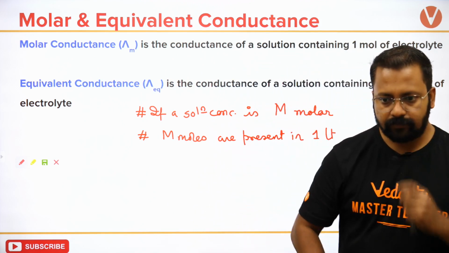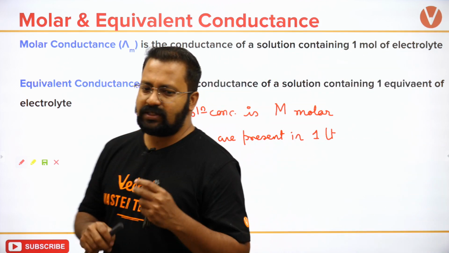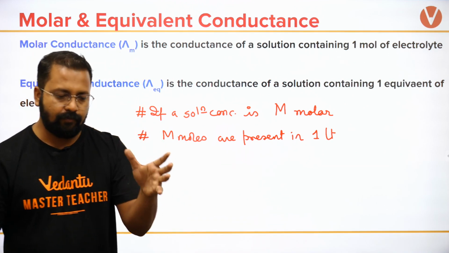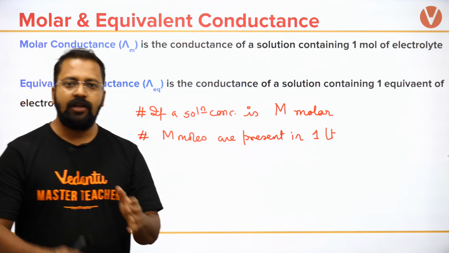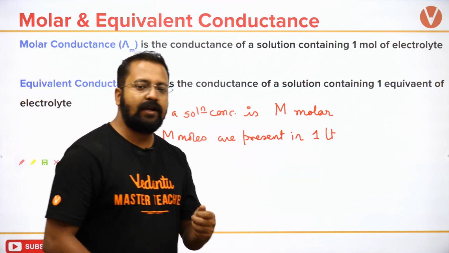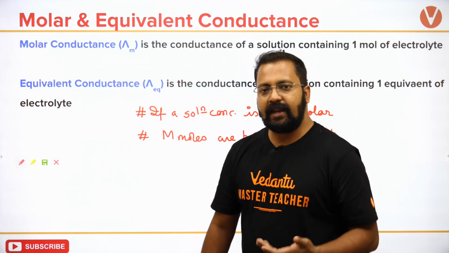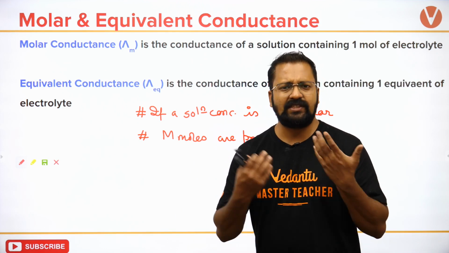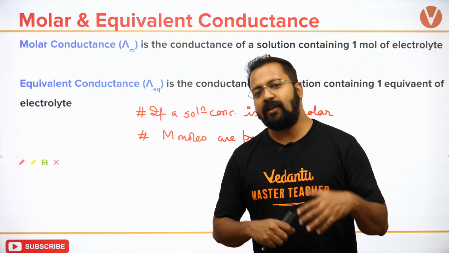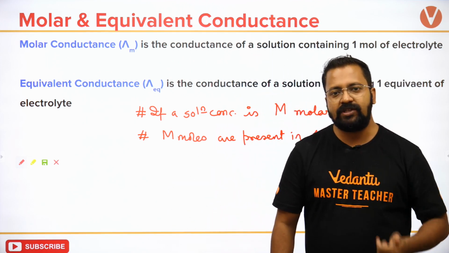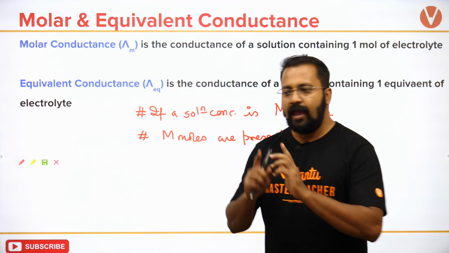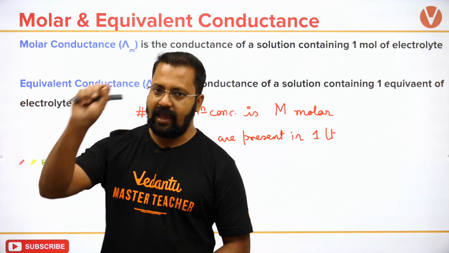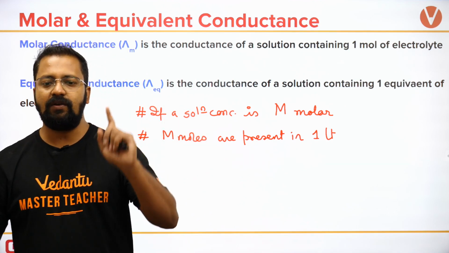Okay, this is the definition of molarity. Molarity's definition is number of moles by volume in liter. So if I say that the molarity is 5 molar, that means 5 moles is present in 1 liter. That is the simplest way I can explain this. I can also say it in a very different way. हम volume change करते रहेंगे तो moles भी change करता रहेगा. However, this is the most simple way I can express. If molarity is m, that means m moles is present in 1 liter.